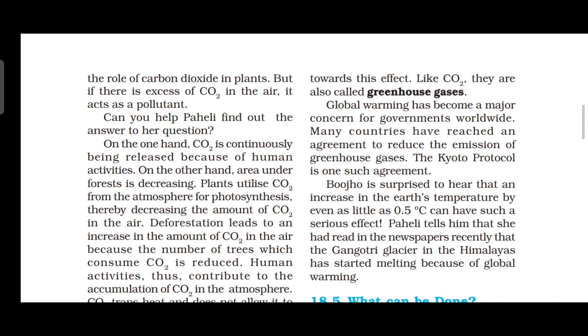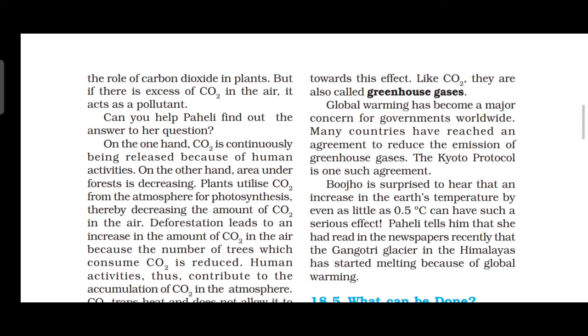Carbon dioxide traps heat and does not allow it to escape into space.